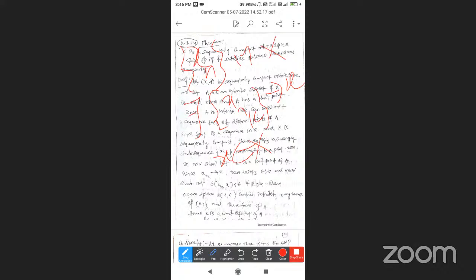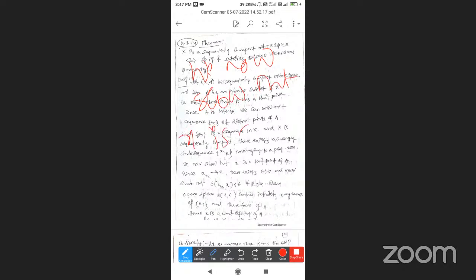We now show that x is a limit point of A. x belongs to capital X, and x is a limit point of A.